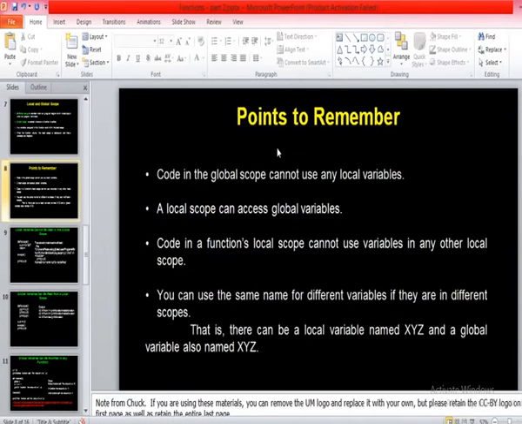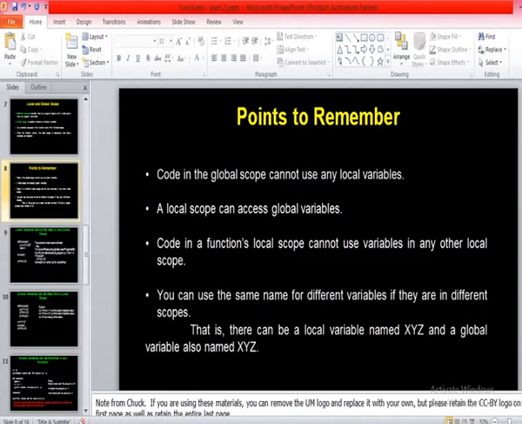Now these are the points you must remember about global and local scope. For each of these points I'll take one example and explain. The first one: code in the global scope cannot use local variables. However, in the local scope you can access global variables.